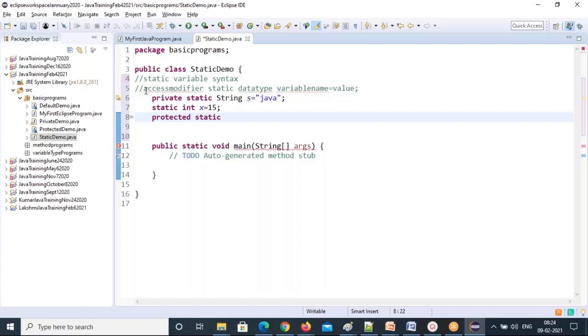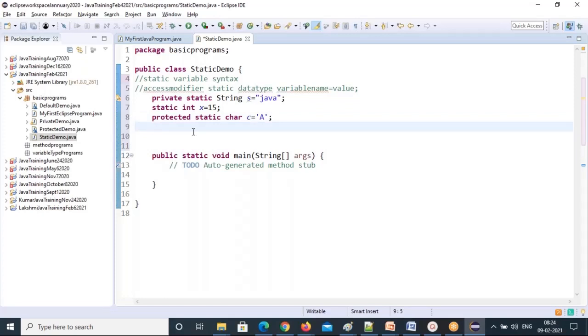See, you go word by word. First the access modifier, that's why protected. Then the static keyword, which I have written. Then the data type: char c equal to capital A. So another static variable I declared. Next, what is the next modifier? Public. So I'm using all four access modifiers, four static variables I declared. Then static, and for the data type I'll use float f equal to 4.5f.